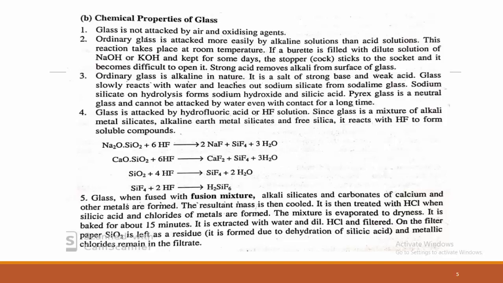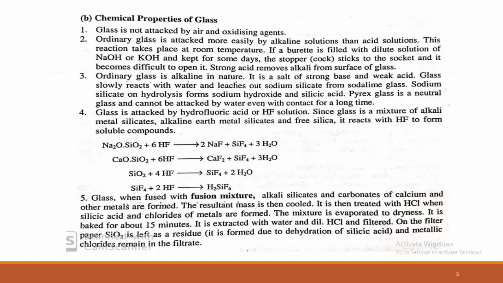Ordinary glass is attacked more easily by alkaline solutions than by acid solutions. Now see, ordinary glass is made up of sodium carbonate and the silicates of sodium, so it can be easily attacked by alkaline solution rather than acid solution. This reaction takes place only at room temperature.